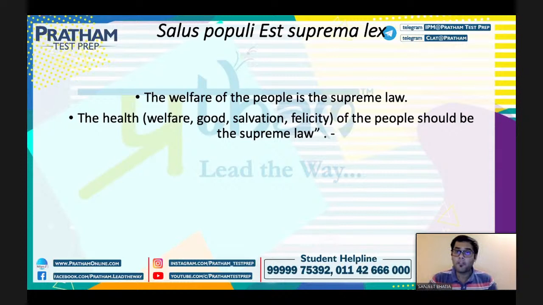This means the welfare of the people is supreme law. The health, the good salvation, facility and felicity of the people should be the supreme law. Right? The supreme law is defined in this way, that the welfare of the people is the only supreme law. अगर एक state exist कर रहा है, so that should be for the supremacy and for the welfare of the people, not against the people. It should work for the people. So that is the definition. Salus populi est suprema lex. That is the legal maxim, and the definition is the welfare of the people is the supreme law in this case.